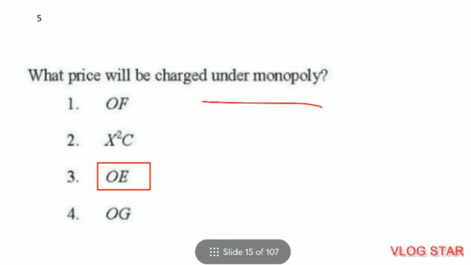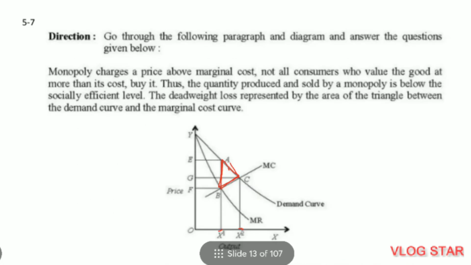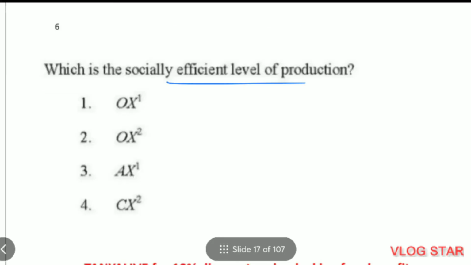OE price will be charged under monopoly, which is the socially efficient level of production. The formula for social efficiency is P equal to MC, price equal to marginal cost. And price is equal to demand curve. So on the graph, we'll see the point where marginal cost and demand curve, that is P, intersects. So at that social efficient point, the level of production would be OX2. OX2 is the social efficient level of production.